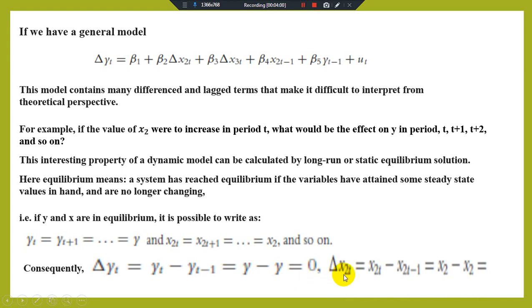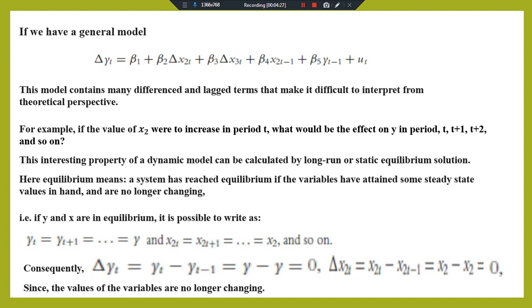Likewise for the independent variable x, delta x2t is equal to x2t minus x2t minus 1; this value is equal to the current value, this value is also equal to the current value, and this becomes equal to 0. Since the values of the variables are no longer changing, this is known as the steady state situation or steady state equilibrium.